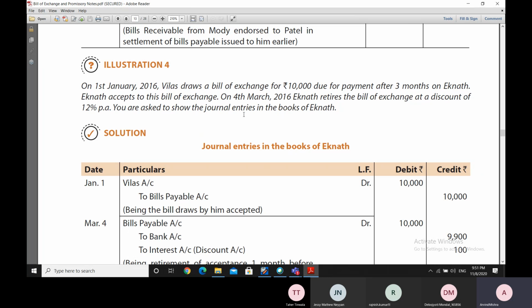Now on 4th of March 2016, what happens is that this was a 3 months bill, but one month before the actual expiry, Eknath retires the bill of exchange at a discount of 12% per annum. So 1% per month. Therefore, Eknath retires the bill. He makes a premature payment of the bill.